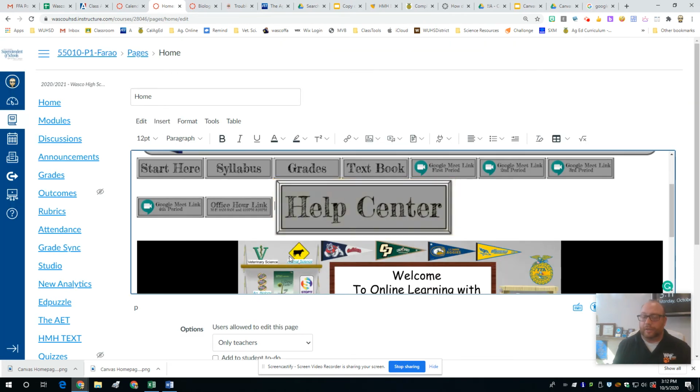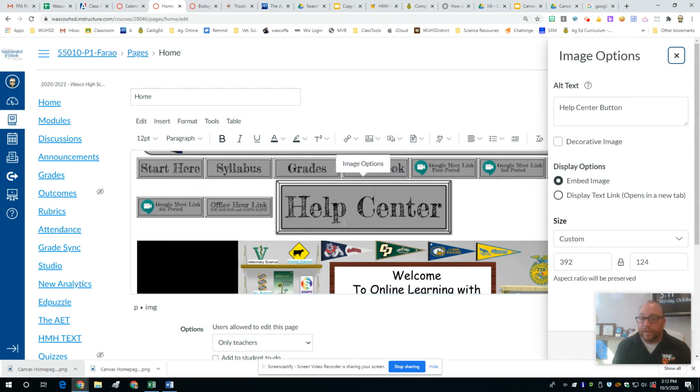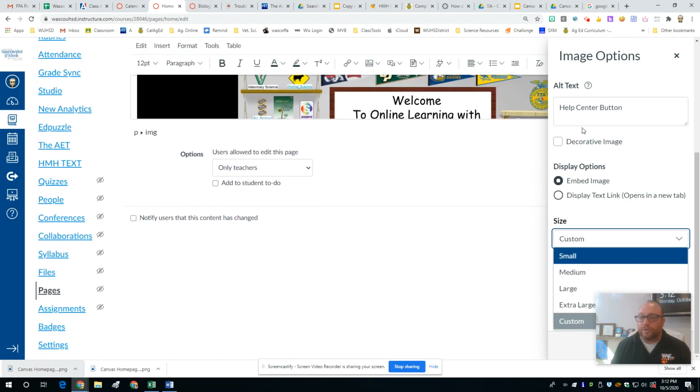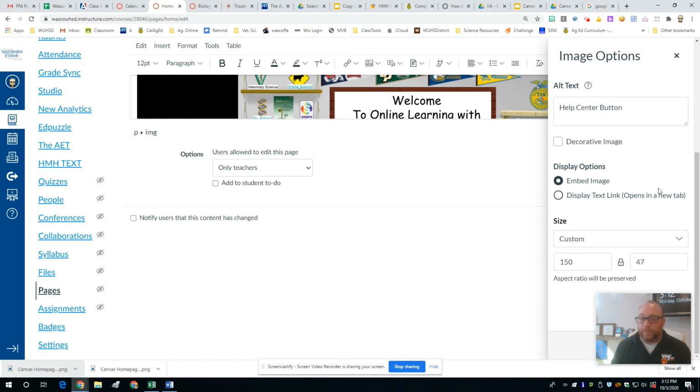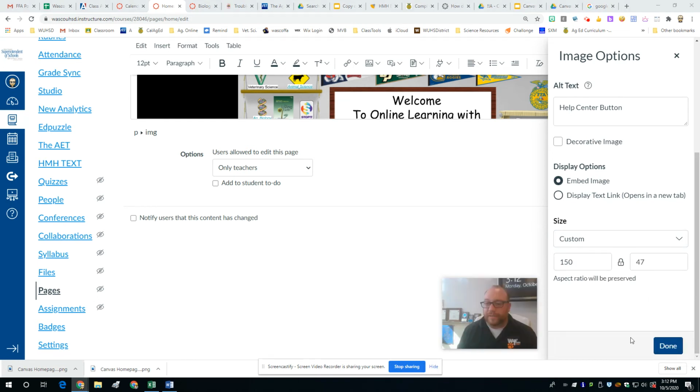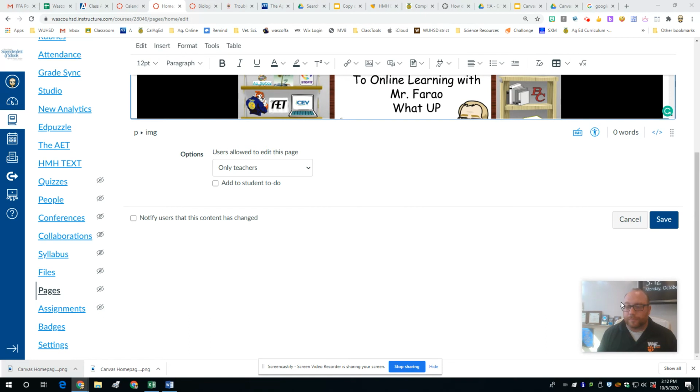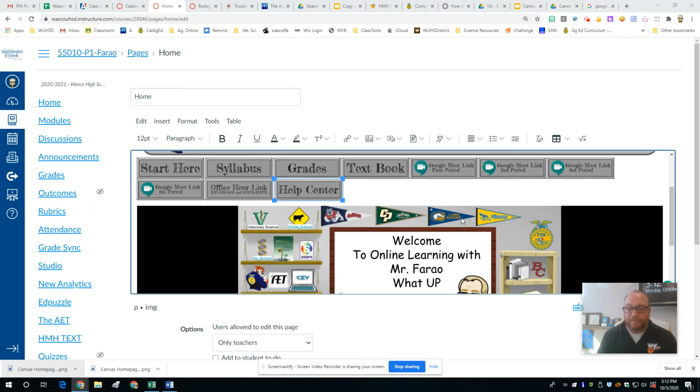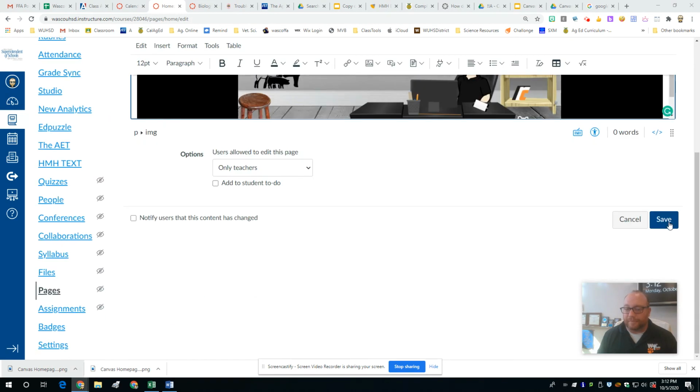It's really big. I don't want it to be big. And after a lot of playing around, I've learned that when I click on the button, push the image options, I can just change the image size to 150, and that works for me. It'll automatically change the height to match the appropriate size for width. I can also edit my alt text here if I wanted to explain a little bit more about what it is. I have to move my face out of the way, push done. Now my button's going to be right there, and then I can push save.